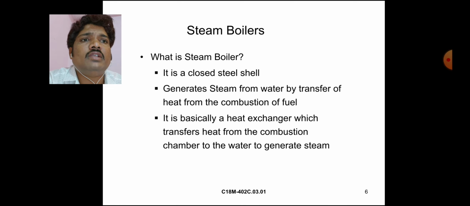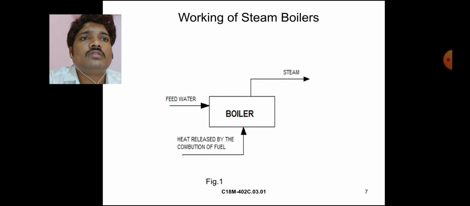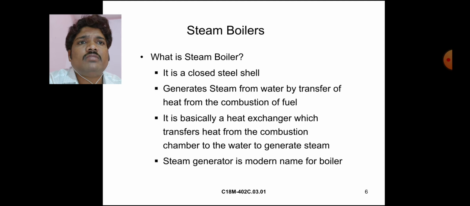It is basically a heat exchanger which transfers heat from the combustion chamber to the water to generate steam. Steam generator is the modern name for boiler.